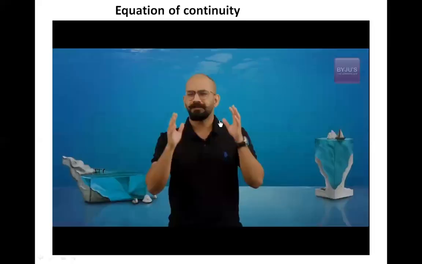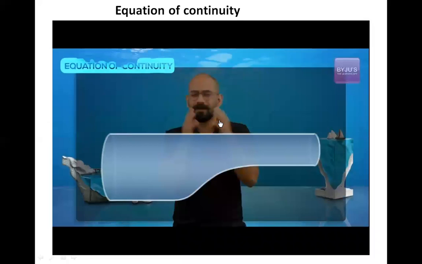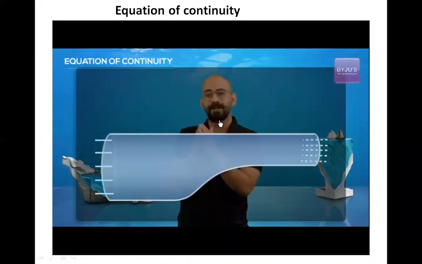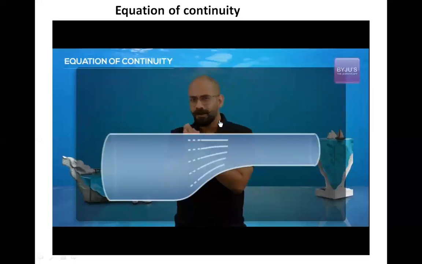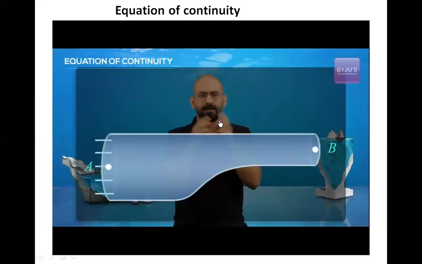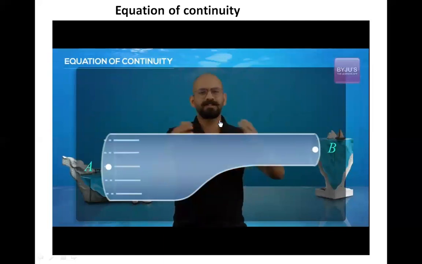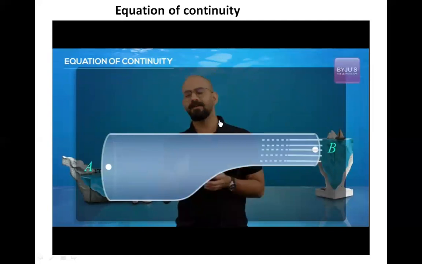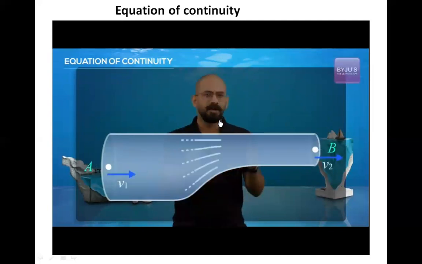So let's bring back the pipe and of course assume that it has an incompressible fluid that's undergoing steady flow. Now if I took 2 points, let's say over here and here, the question is what would be the relationship for their speed? Say if I assume the speed here is v1, the speed here is v2, what would this v1 and v2 depend upon?